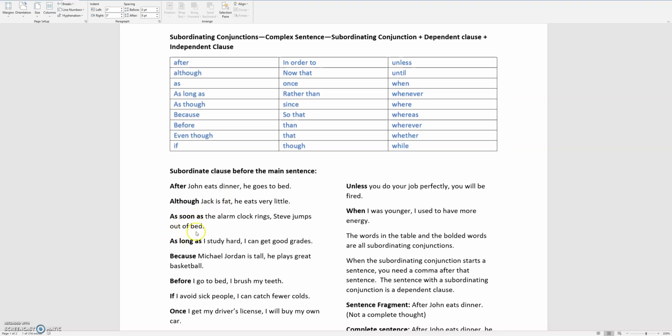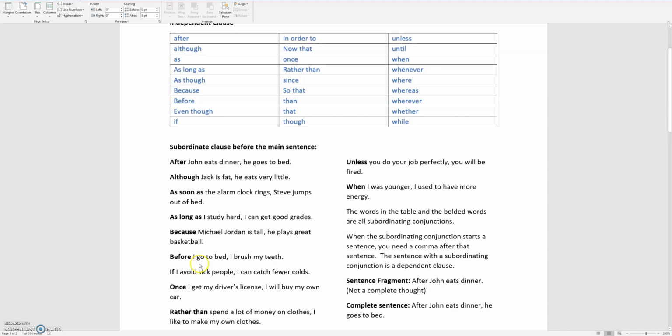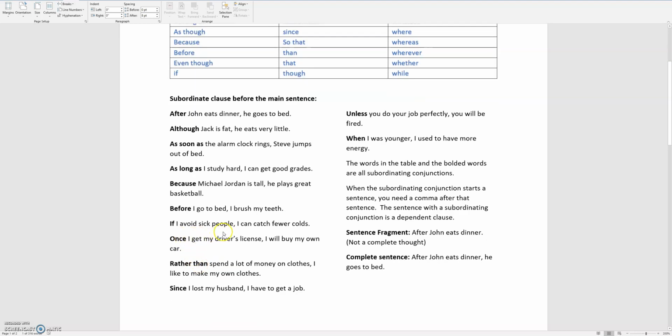So, as soon as the alarm clock rings, Steve jumps out of bed. As soon as the alarm clock rings, that is the dependent clause because it has the subordinating conjunction as soon as. As long as, because, before. If I avoid sick people, comma. And so that is a sentence fragment. Whenever you have just before I go to bed, or if I avoid sick people, that's a sentence fragment. So you cannot just write that alone.